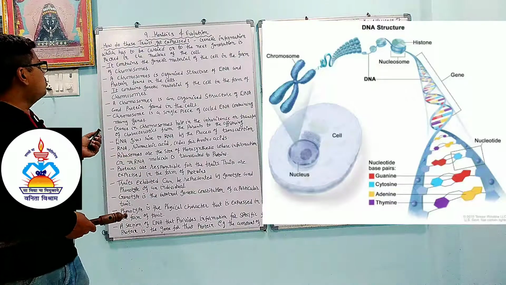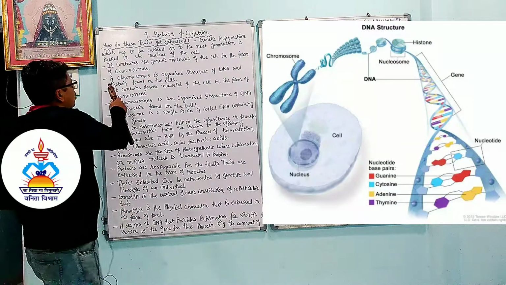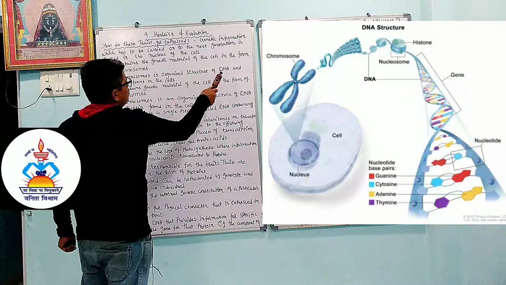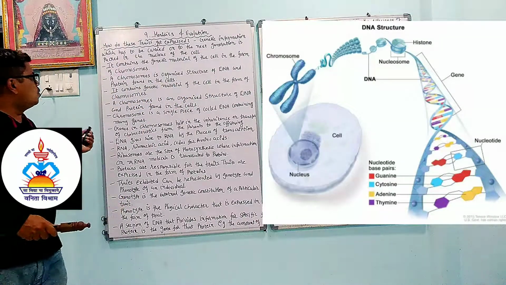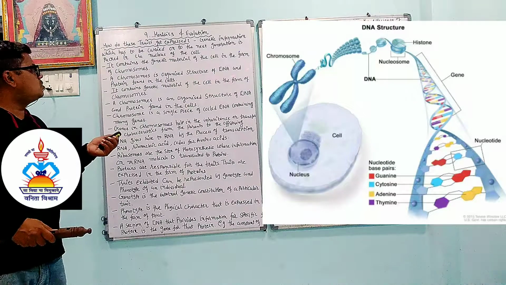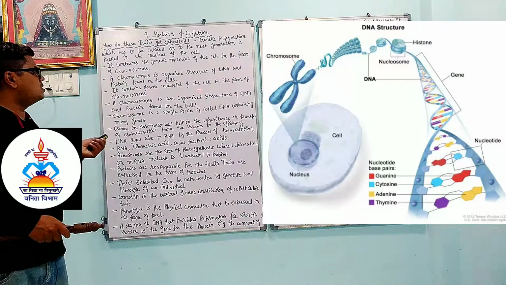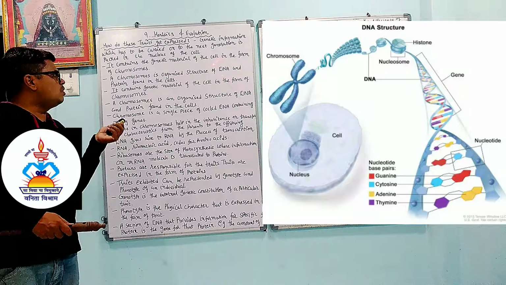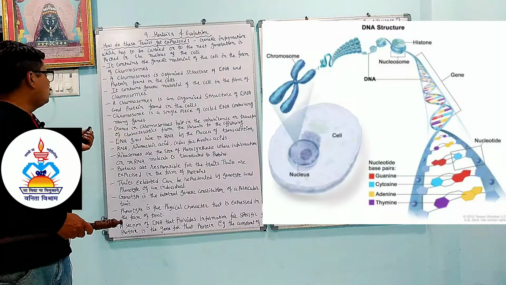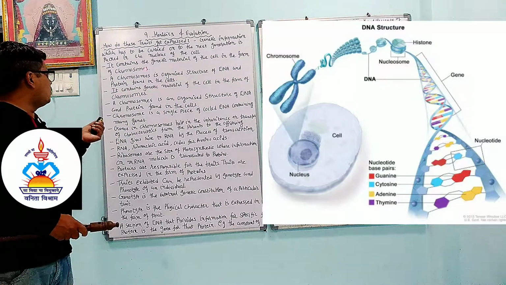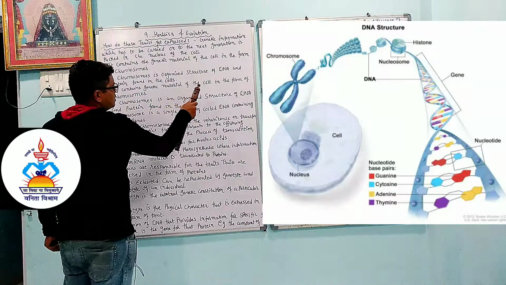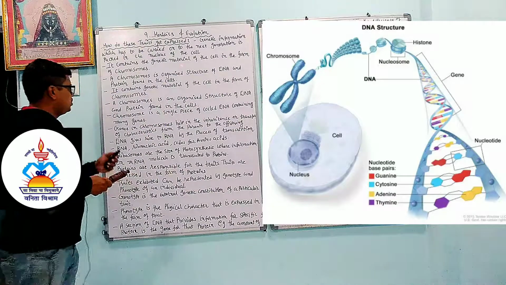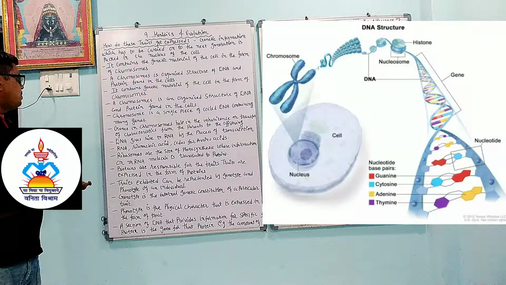That is because of what? The nucleus and the chromosomes. A chromosome is an organized structure of DNA and protein found in the cell. Dear student, you know DNA means deoxyribonucleic acid, and protein is a long chain of amino acids. So in the nucleus, the chromosome is present.